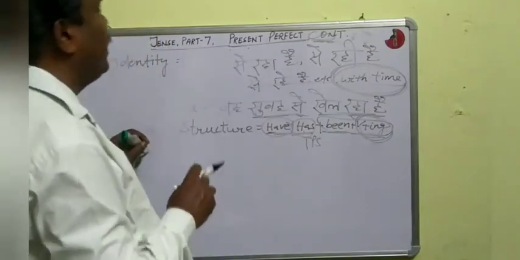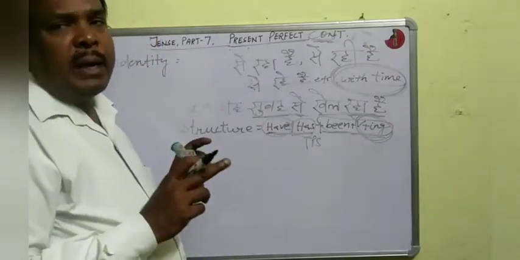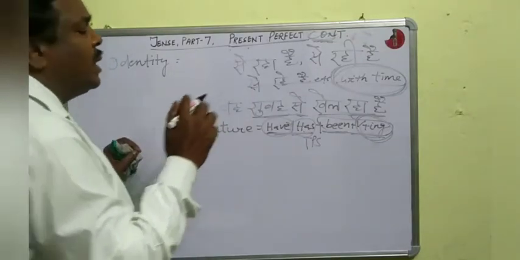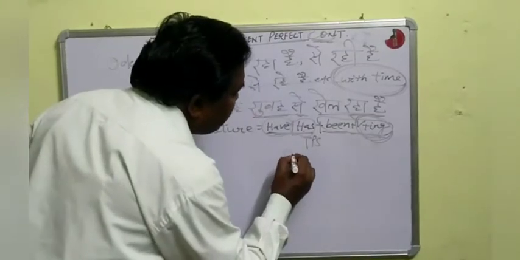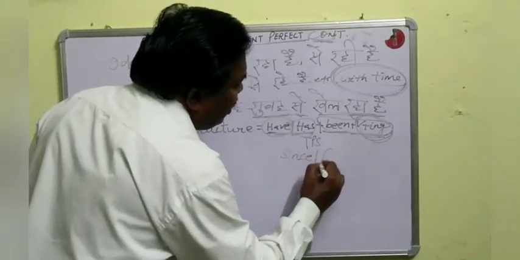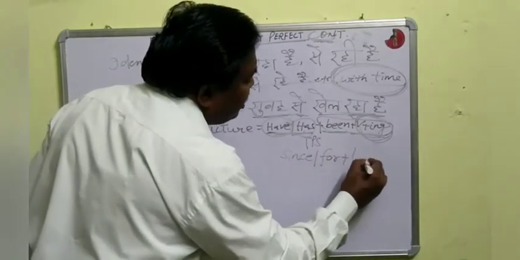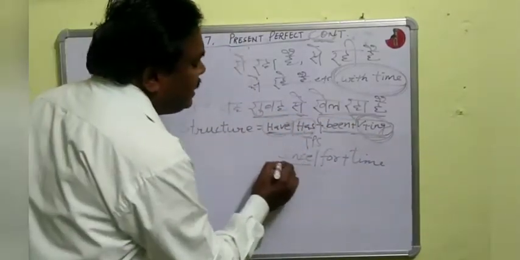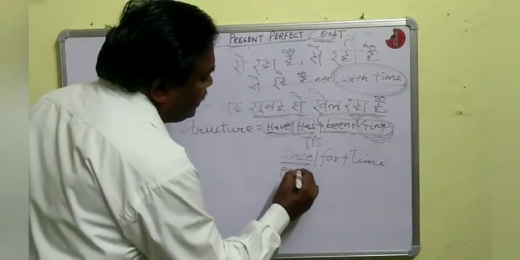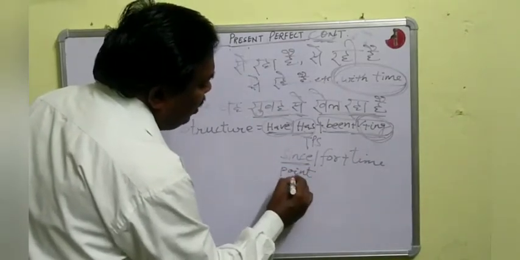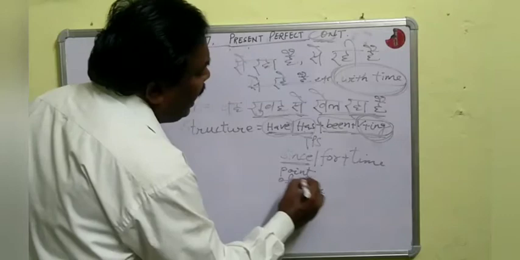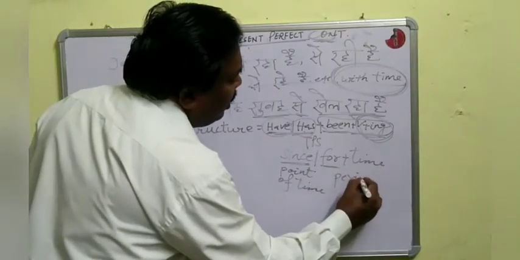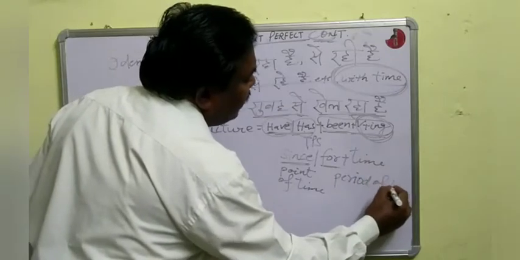Is it clear? In present perfect continuous tense, we also use since or for. Since or for plus time. Is it clear? Since is used for point of time, and for is used for period of time.